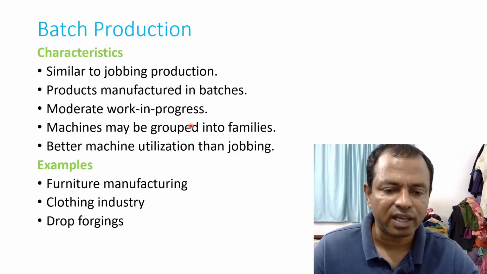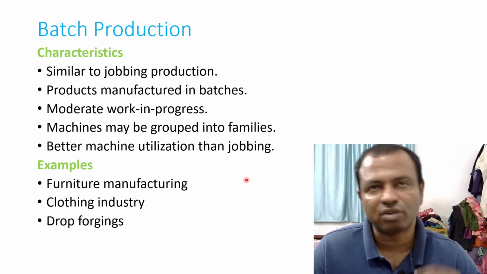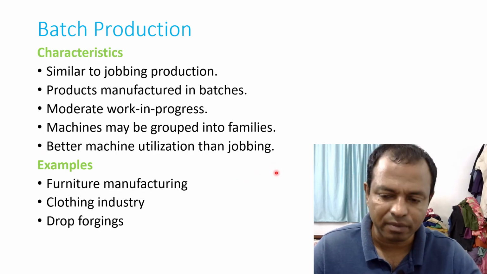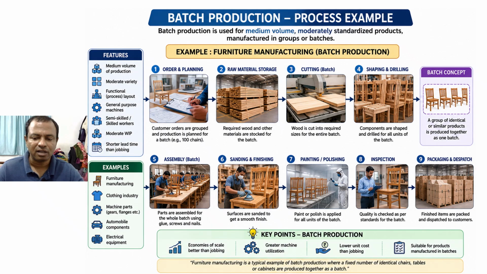So here work in process will be less compared to the previous production type. And here some of the machines may be grouped into families. That means 2 or 3 lathes together, 2 or 3 welding machines together, like that. So here is better machine utilization than jobbing.